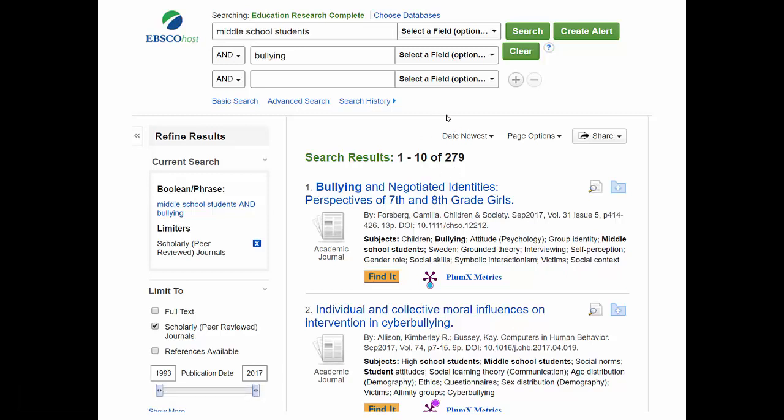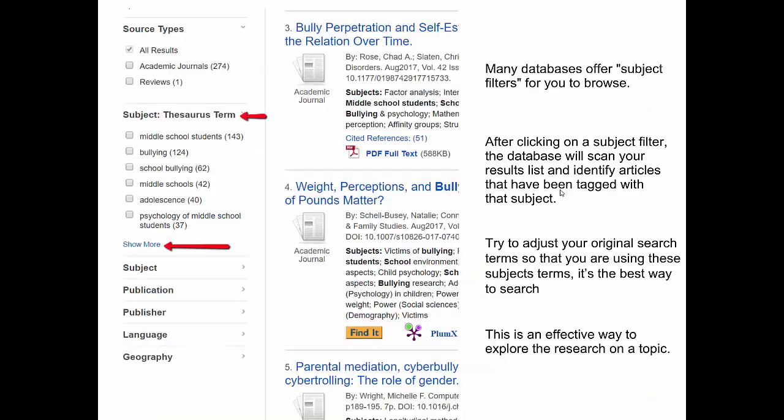So on your search results screen, if you scroll down, you'll come down to the thesaurus term. Sometimes it's called subject thesaurus term in the education databases. In PsycInfo, it's called subject major heading. But we're going to be starting our search in the education databases. And like I said, we'll go through this again in just a second.